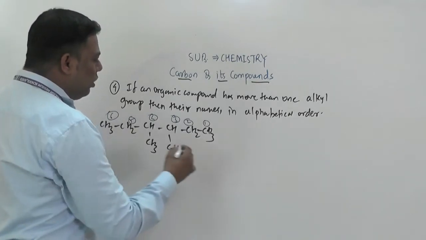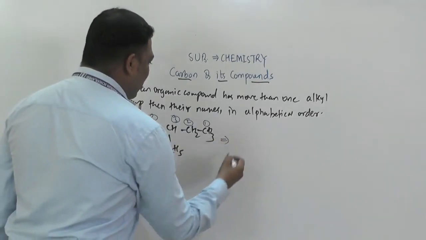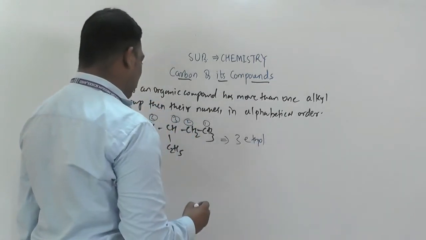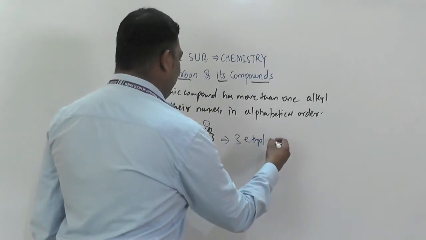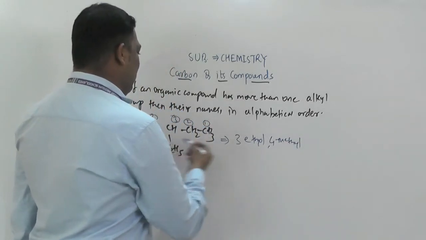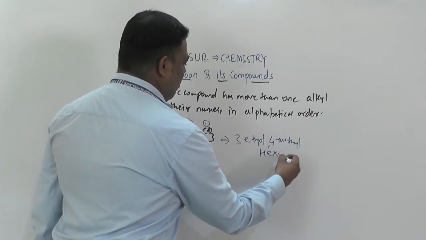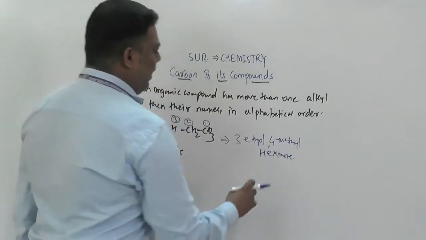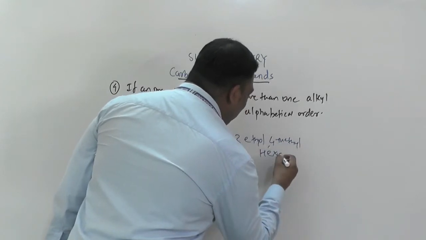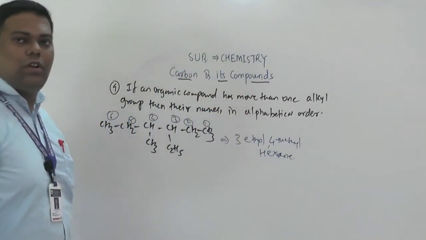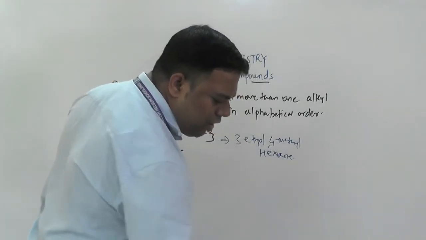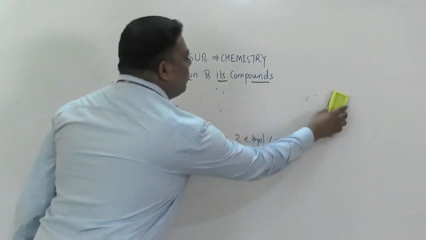So what is the IUPAC name for this? 3 ethyl, 4 methyl, hexane. The parent chain is hexane, understood? This is the name of our organic compound. Very easy, we have to do numbering and write the IUPAC name.